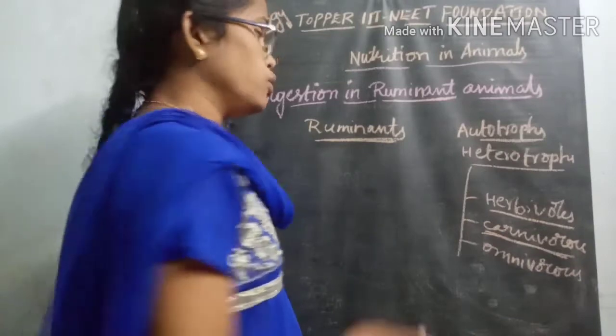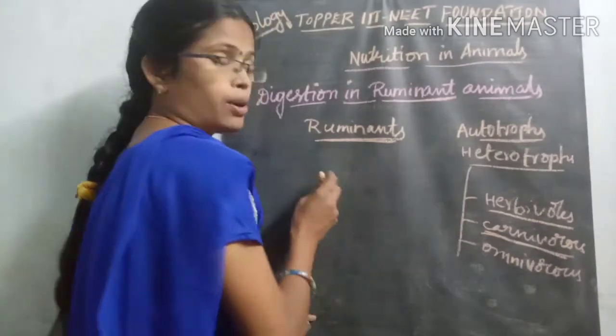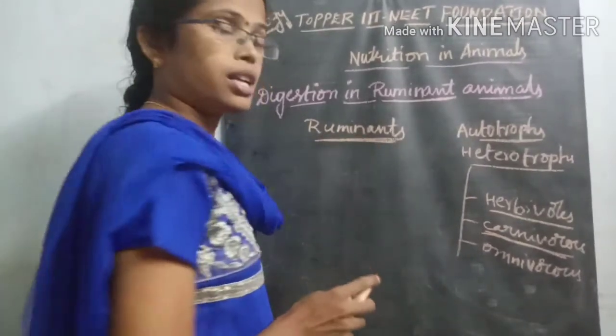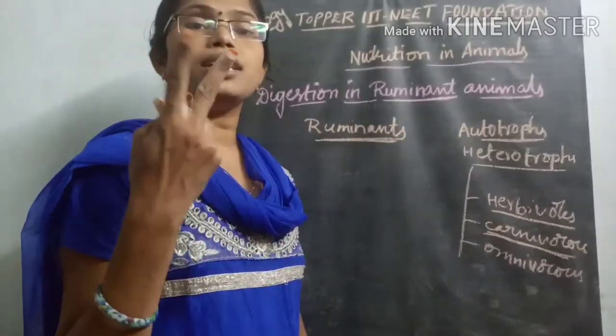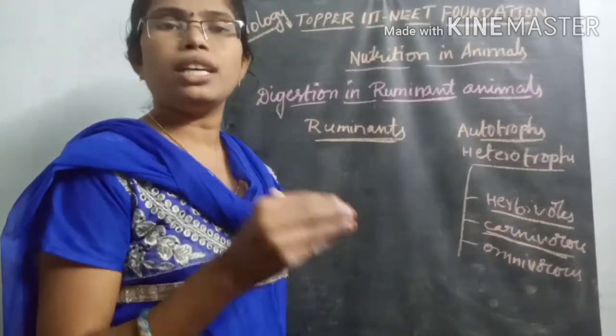So during rumination, the organisms eat food material in two stages.